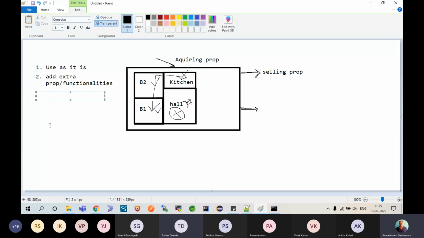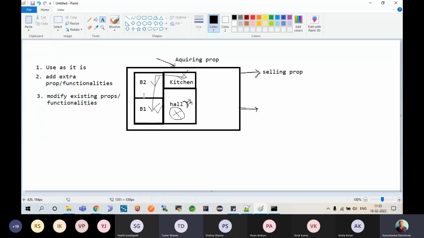Third, what is that I can do? I can actually modify existing properties or functionalities. Can you do that? The answer is yes, you can do that. Am I clear? Yes, sir. So, for example, the kitchen, the way my father has given, is old style.